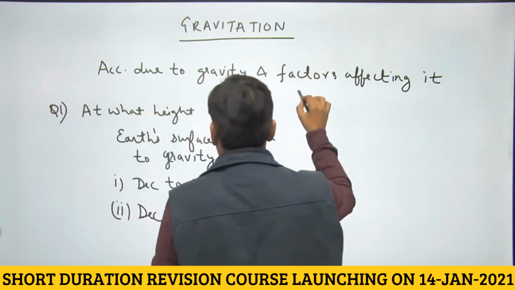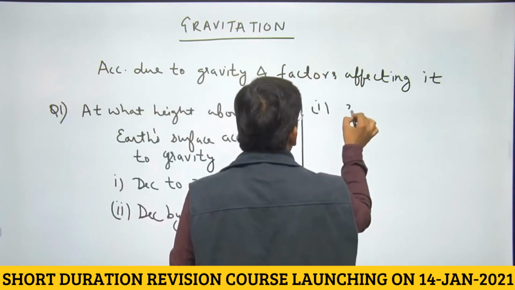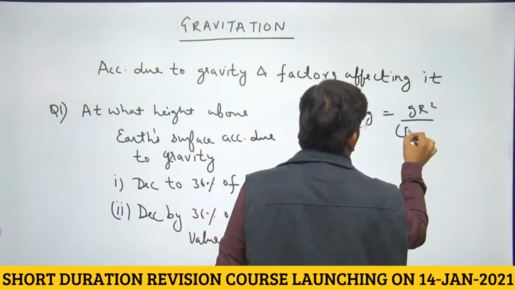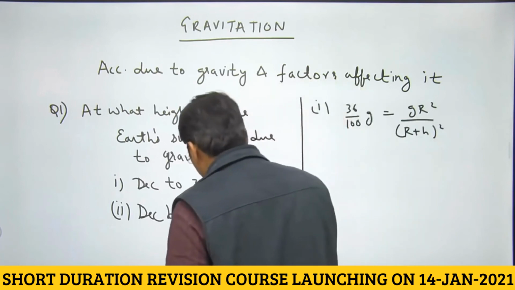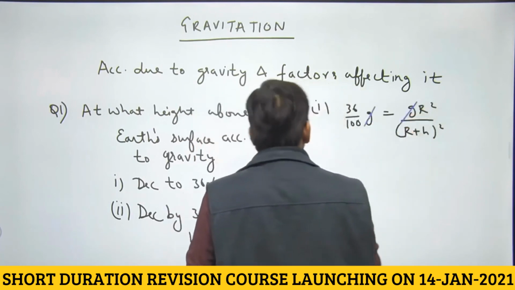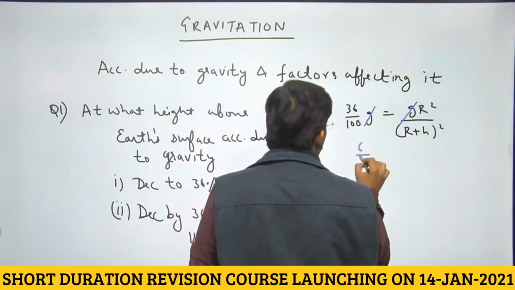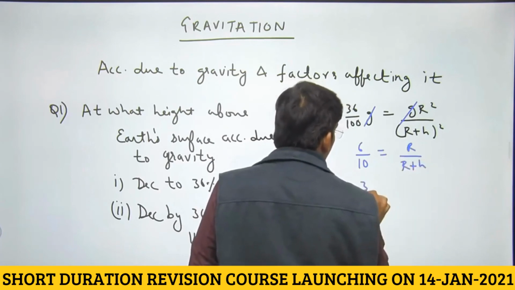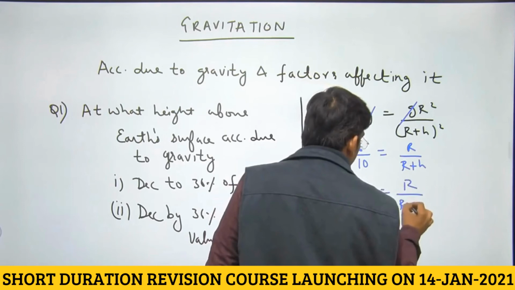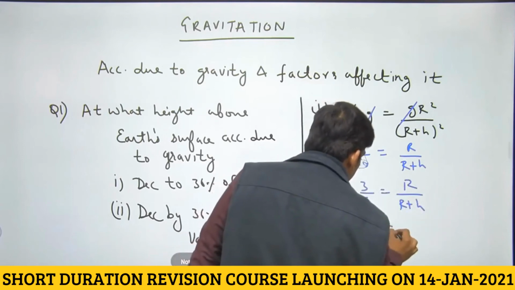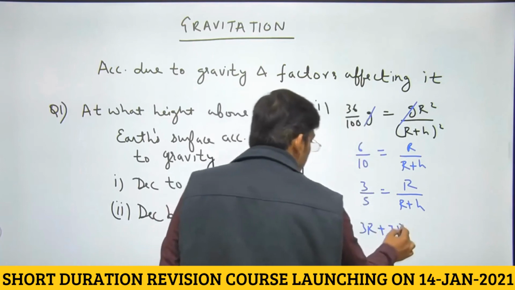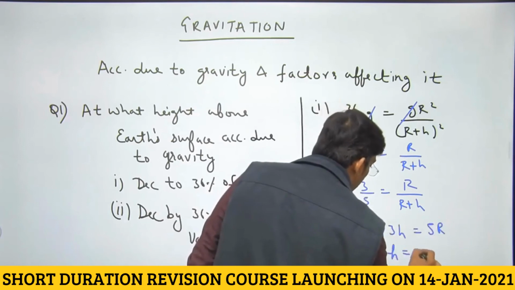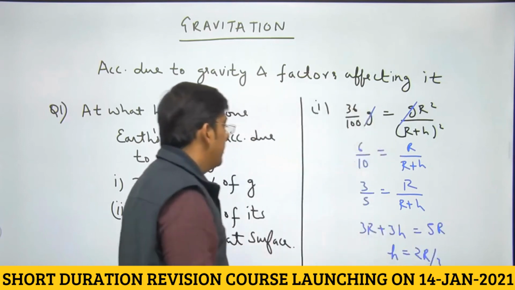When they say decreases to, that means g dash is going to be 36 by 100 of g, and this is actually gR square divided by (R plus h) whole square, right, dear students? I am going to cancel a few things. This g is going to cancel. We get 6 by 10 as R by (R plus h), that is 3 by 5 as R by (R plus h). 3R plus 3h is equal to 5 times R, and we get the value of h as 2R divided by 3, right?